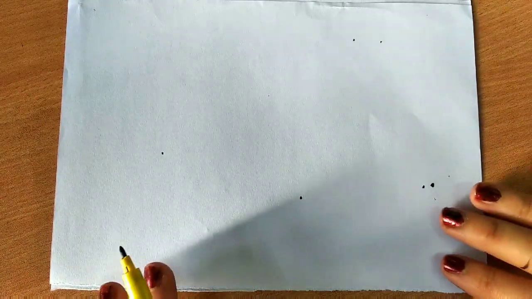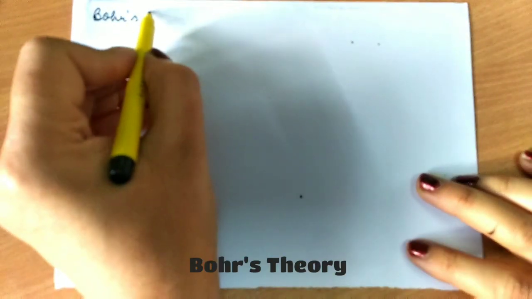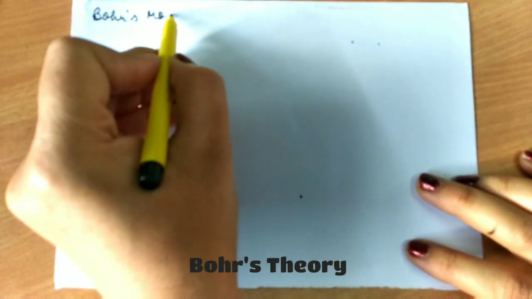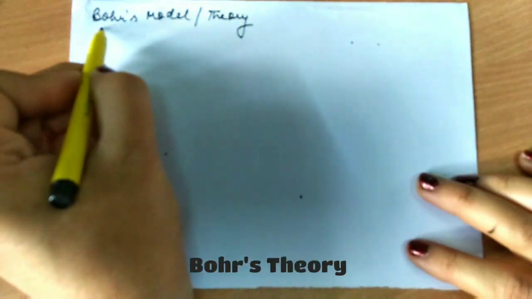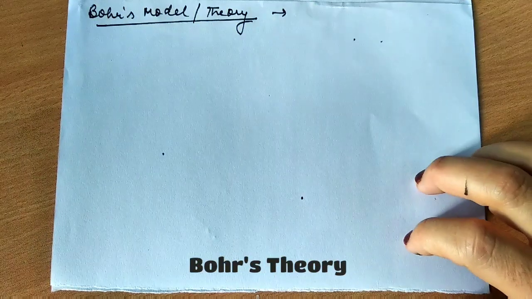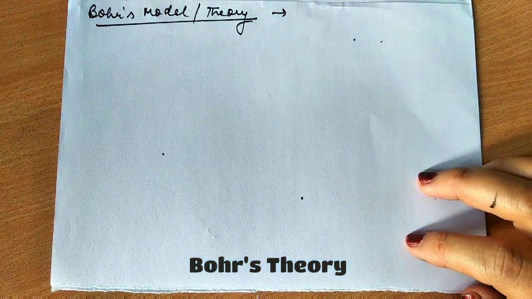So what is Bohr's theory? Let us talk about Bohr's model or theory. He modified certain points of Rutherford's experiment.